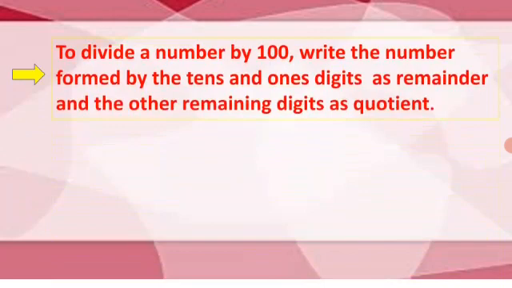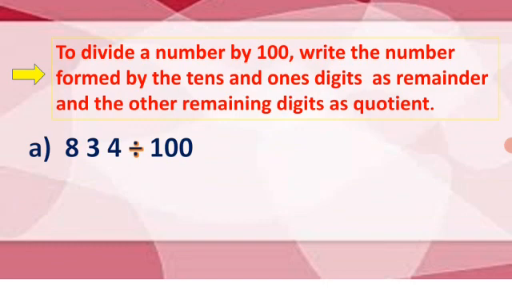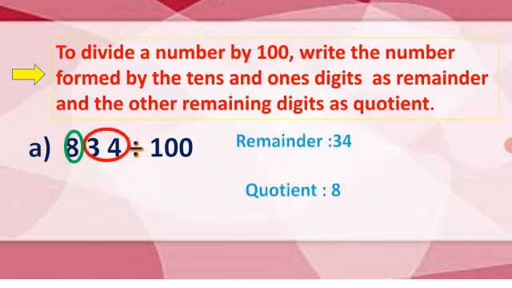Next one, to divide a number by 100, write the number formed by the tens and ones digit as remainder and the other remaining digits as quotient. For example, 834 divided by 100. Here, the tens and ones digit as remainder, isn't it? So, 34 is the remainder, 8 is the quotient.